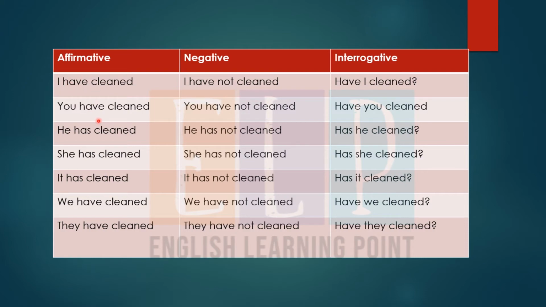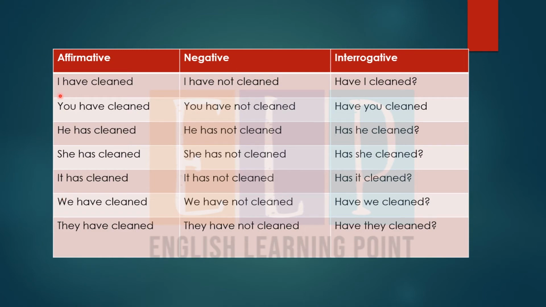Affirmative sentences, negative sentences, and interrogative sentences. I just pick up one word, and with that one word I make all the sentences using different subjects, like I, you, he, she, it, we, they.